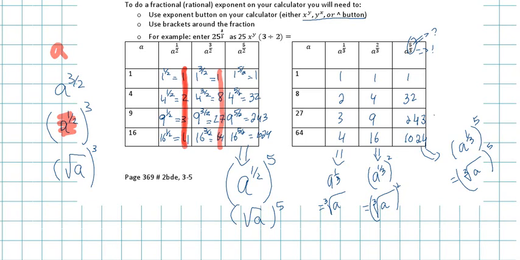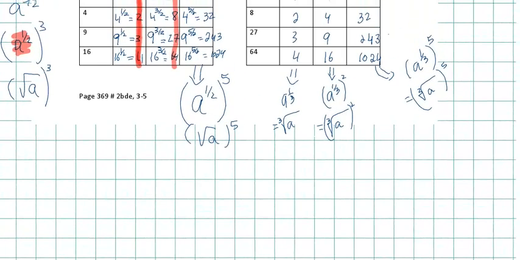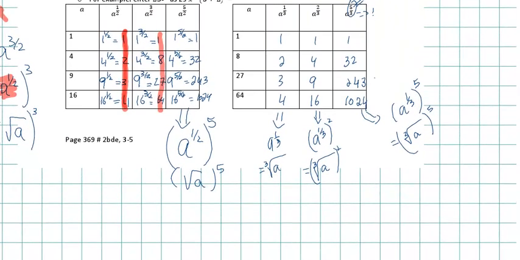Where is the 3 going? It's going in for the root. Where is your numerator going? The 5. It's the exponent. That's going to be the case every single time.